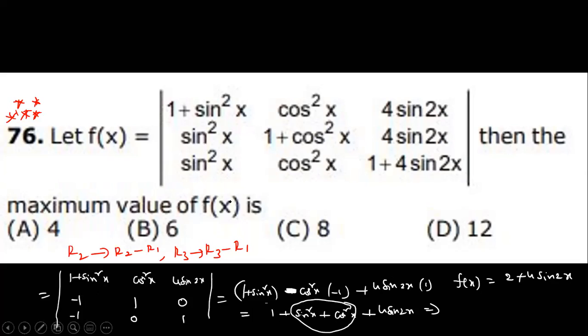Fine. So what is the maximum value of sin 2x? 1. So the answer is 2 plus 4, which is 6. That is the answer, option B. The same question they can ask: what is the minimum value of f of x? Minus 2. So keep this in your mind. Otherwise put some values like x equal to 0 and verify.